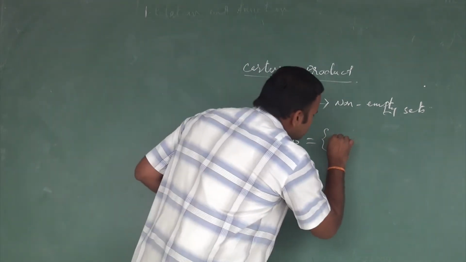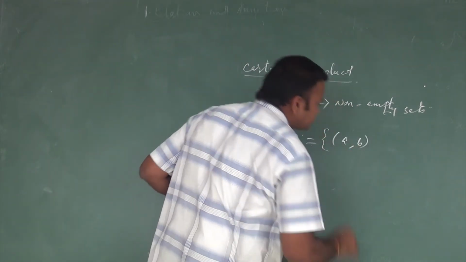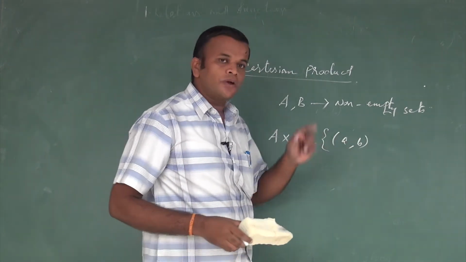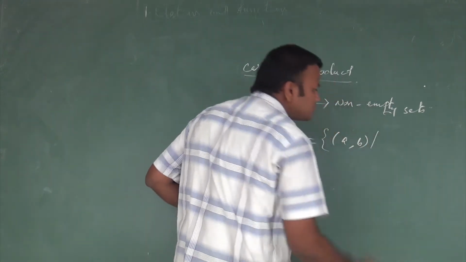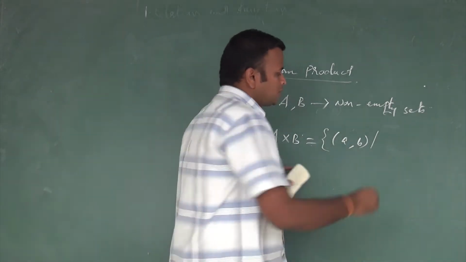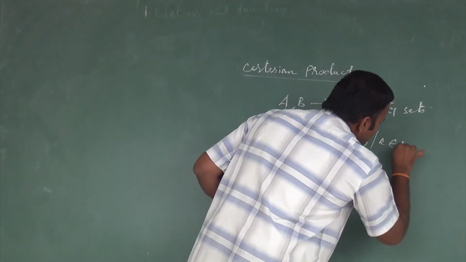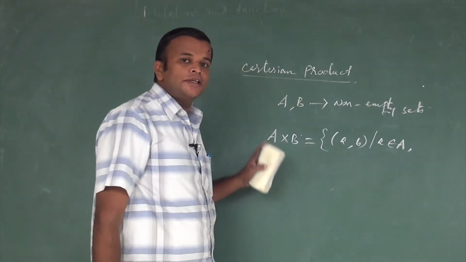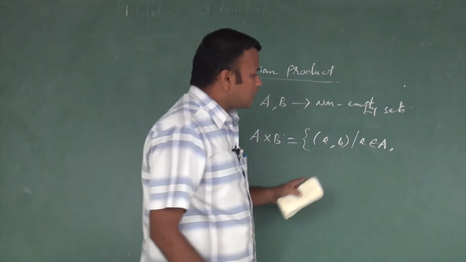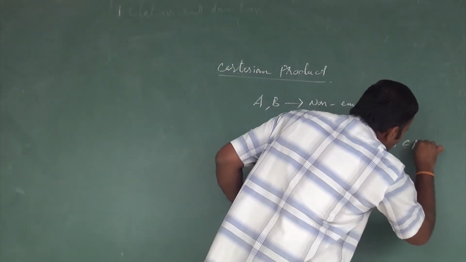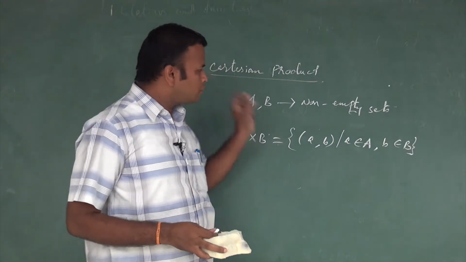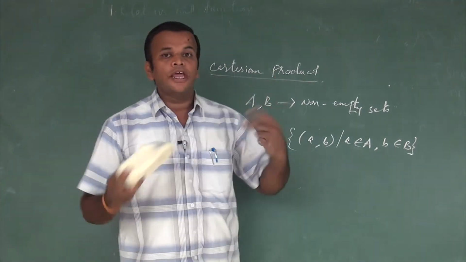We write it in ordered pairs (a, b), but it satisfies a condition. You know the name of this symbol? This is called "such that". It satisfies the condition that the first element a lies in the first set A, and the second element b lies in the second set B. So this is the definition of a Cartesian product of any two sets.